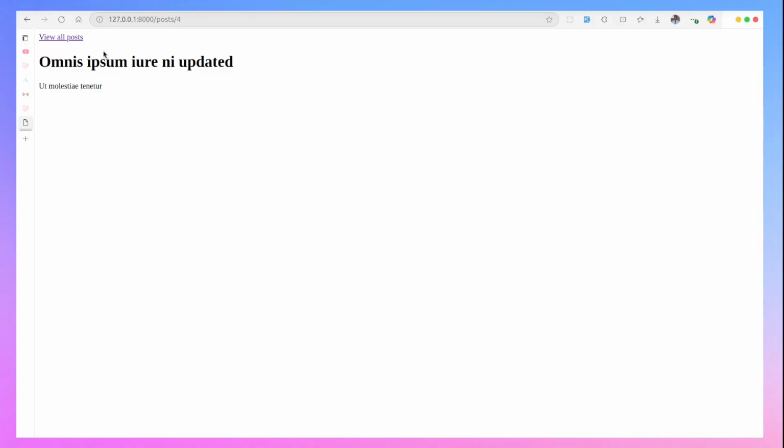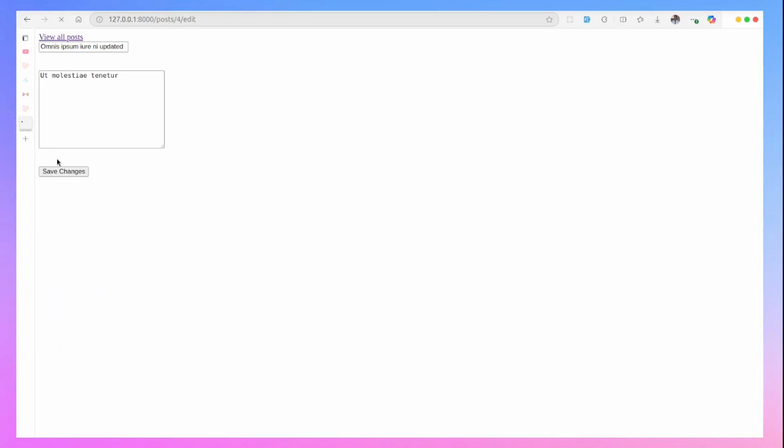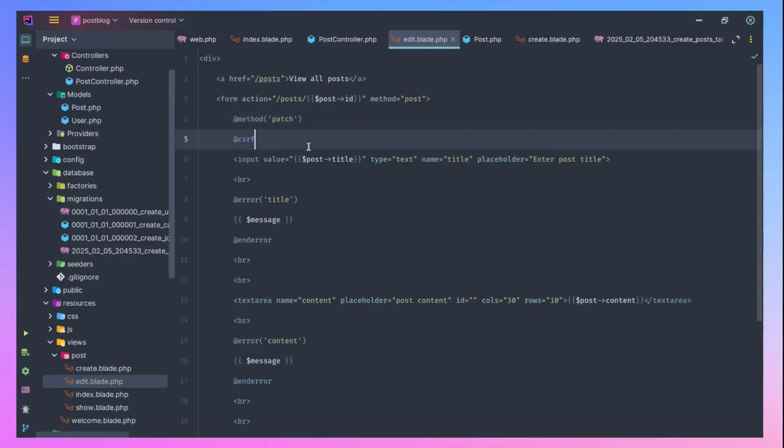Now we can go to view all posts. So let's edit the first post again. So let's say updated content. So save the changes. You can now see we have updated content here. So I think we are good to go now, because we are able to do our first CRUD in Laravel.